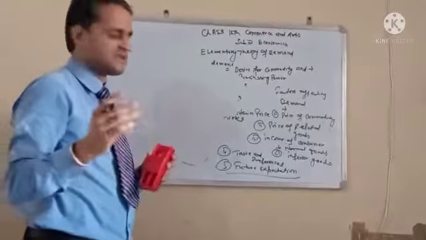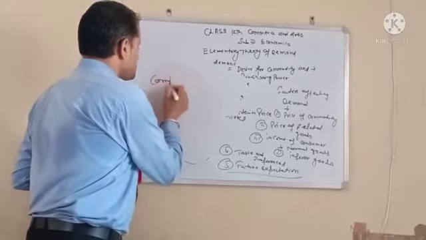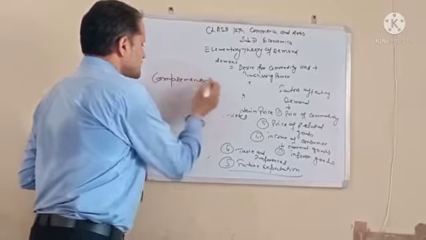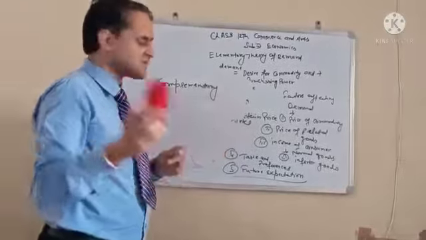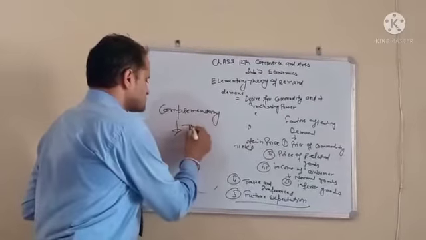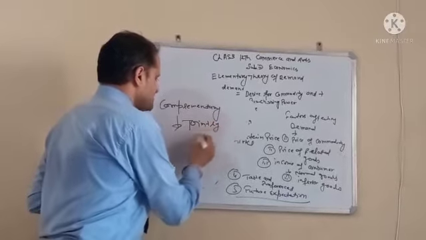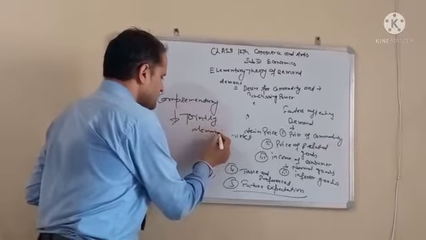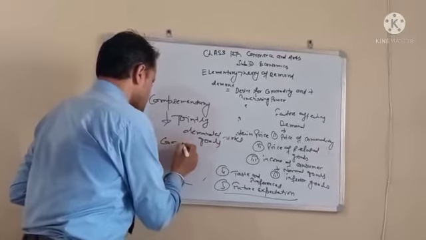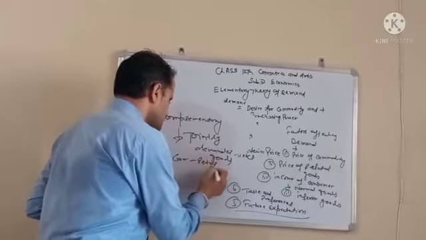Substituting one another. Second one is complementary goods. The price of complementary goods also affects the demand. Complementary goods are also known as jointly demanded goods. Like car and petrol, pen and refill.